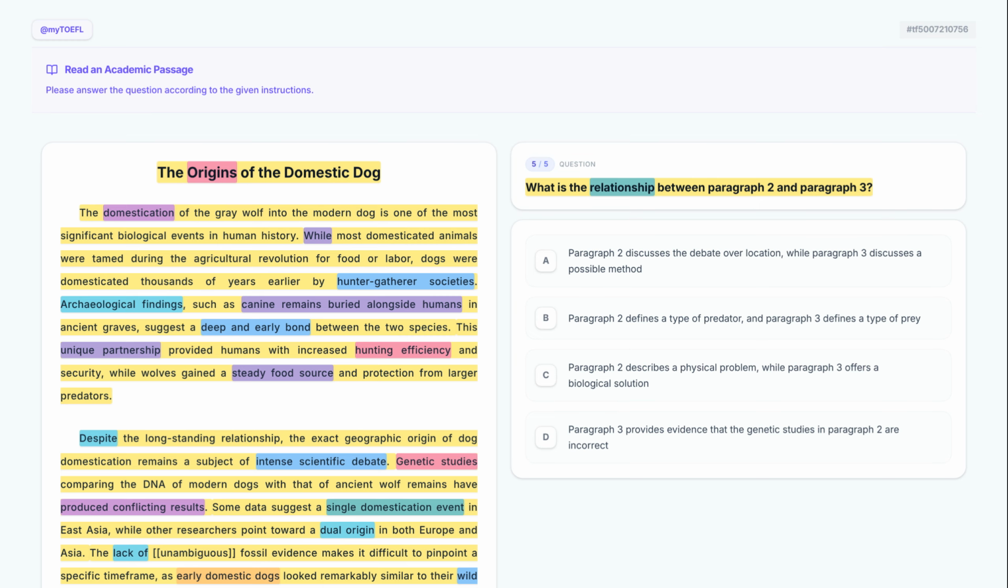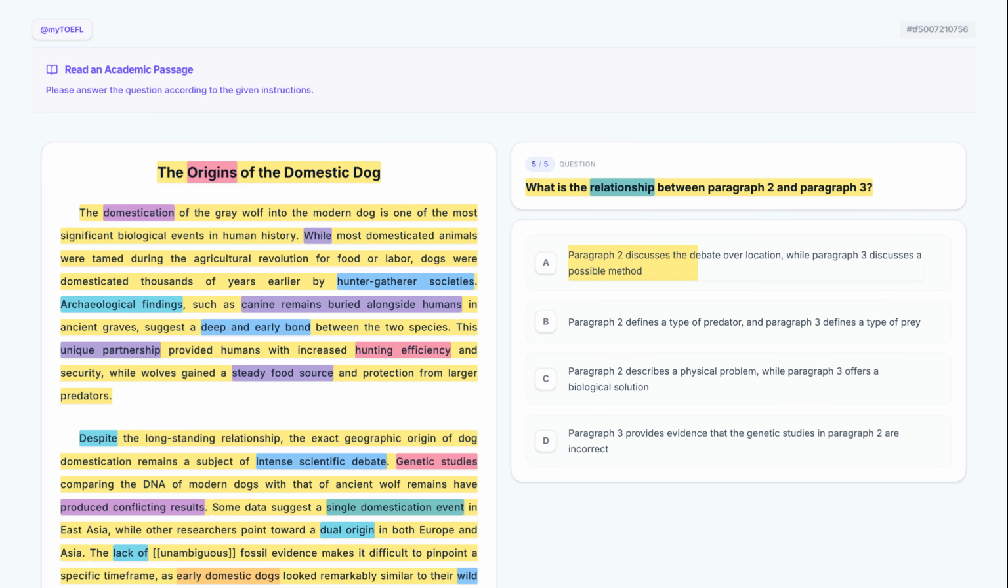Let's take a closer look at option A. Paragraph 2 discusses the debate over location, while paragraph 3 discusses a possible method. Option A states paragraph 2 is about the debate over location and paragraph 3 is about a possible method. This is exactly what we found. Paragraph 2 discusses East Asia versus Europe, and paragraph 3 explains the method of self-domestication. Keep it.